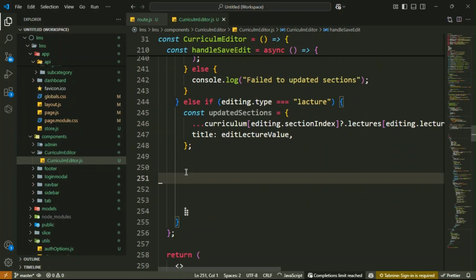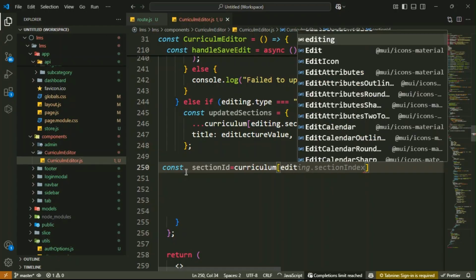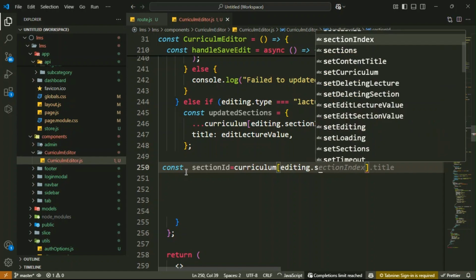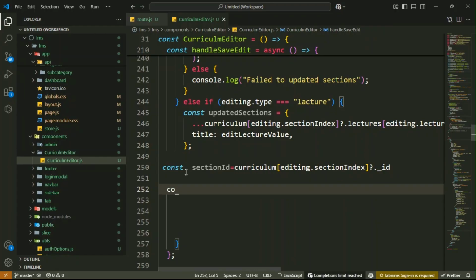And then outside it, get the section ID. So here you have const section ID is equal to curriculum, then inside square brackets editing dot section index, editing dot section index. Okay, dot section ID. Got it? Then after that you have to prepare the data that you want to send to the server side.